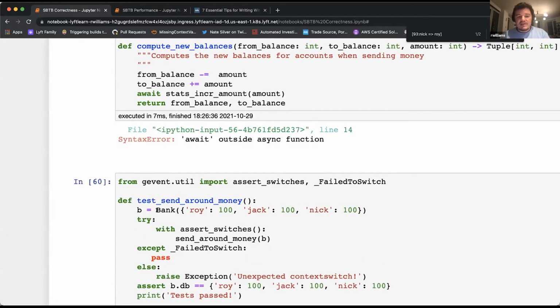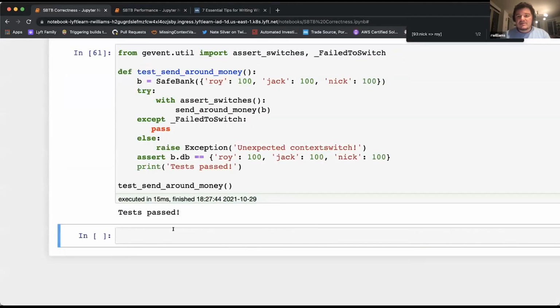Or if I change to running a safe bank, my test is gonna pass again. And so now I have a few options for how we can think about solving some of these concurrency problems.